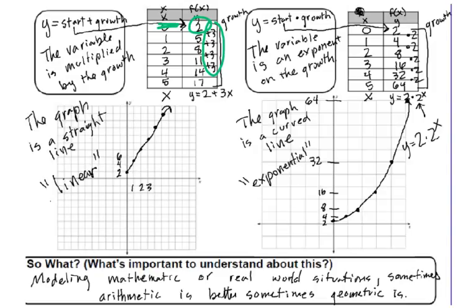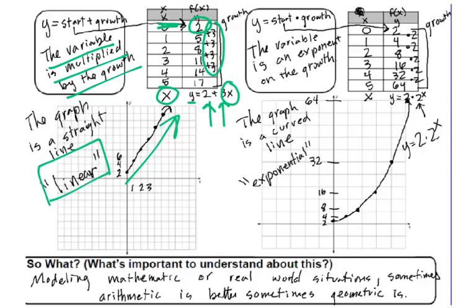So we can make an equation for our variable by going y equals our starting point. Then what did we do to it? We added 3. How many times are we adding 3? We don't know, so that's why we multiply by the x. And this is very important right there. The variable is multiplied by the growth. It's very important when you're talking about an arithmetic. If we graph it, we get our straight line, which we often call linear.